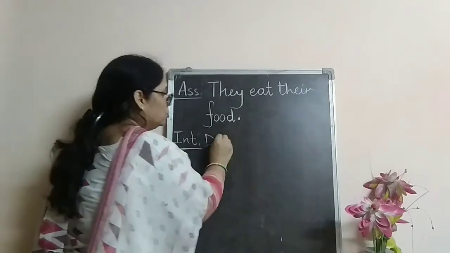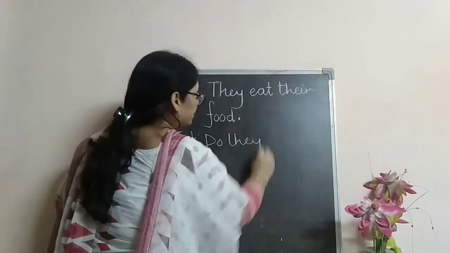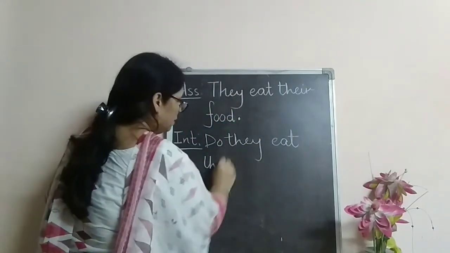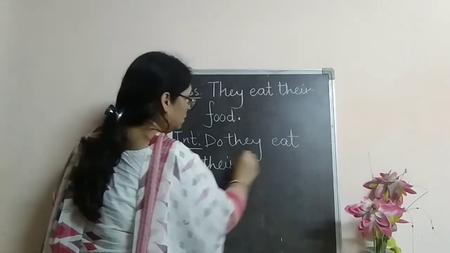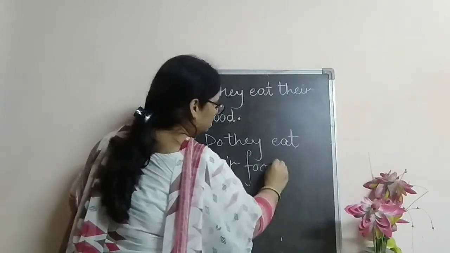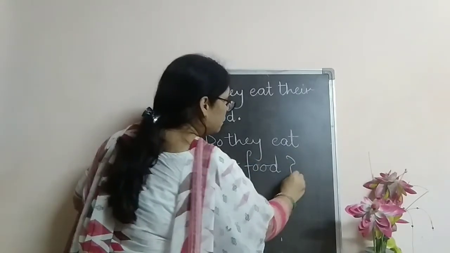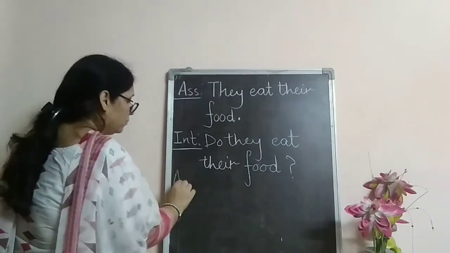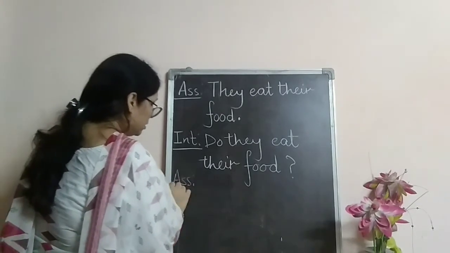Look here. Do they eat their food? Question mark. Understand?